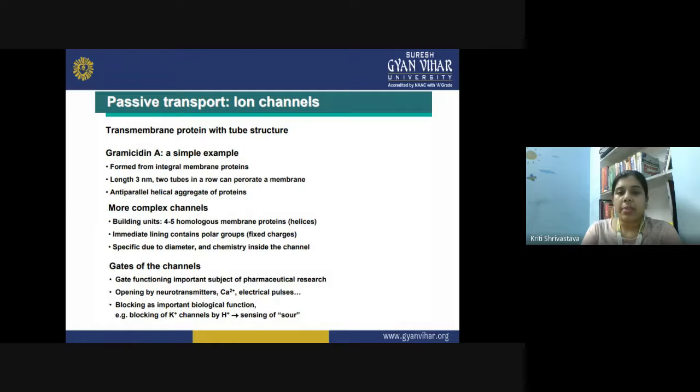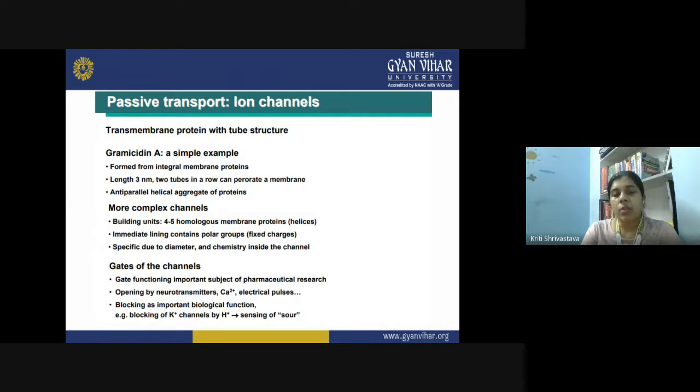Then we have transmembrane proteins with a tube structure, which are called ion channels. Some examples are given here, like gramicidin A. It is a simple example of an ion channel, formed from an integral membrane protein. Its length can be up to 3 nanometers, and it contains two tubes in a row that can perforate a membrane. They are an anti-parallel helical aggregate of the protein.